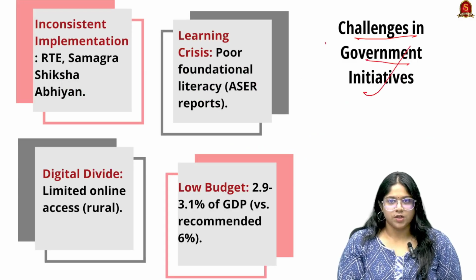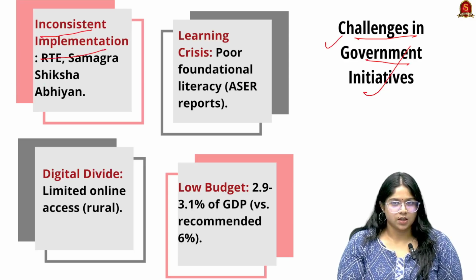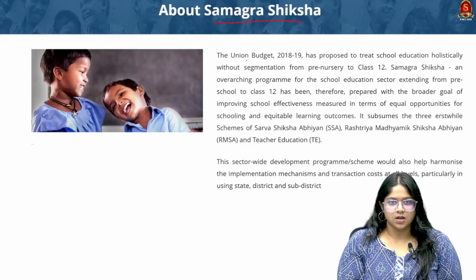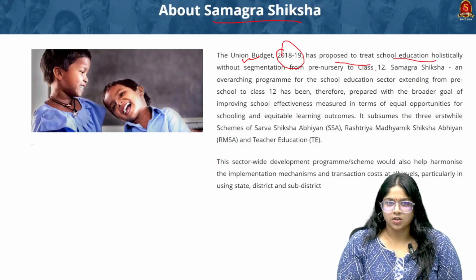Challenges in government initiatives can also be taken as a factor. Here there is inconsistent implementation of certain initiatives. First is the Right to Education Act and the Samagra Shiksha Abhiyan. Samagra Shiksha, during the year 2018 to 19, was proposed to treat school education holistically from pre-nursery to class 12.